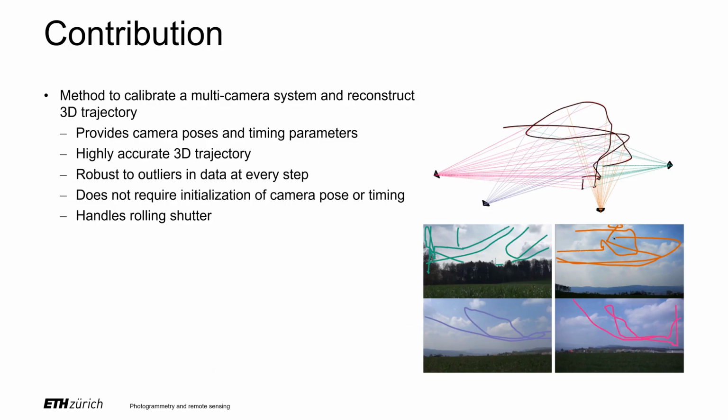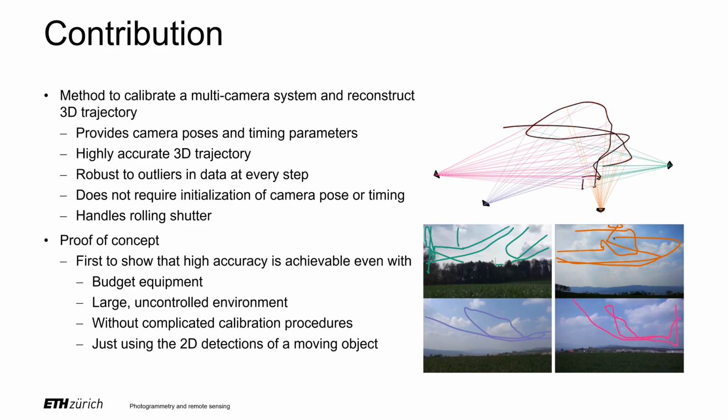We believe that our work contributes in three ways. The first is the method that estimates the camera poses, time shift and scale between the image streams, and a highly accurate 3D trajectory of the moving object. Each of its parts is robust to outliers, does not require initialization of the camera poses or timing, and is able to handle a rolling shutter. The second contribution is the experimental part with precise ground truth, which proves that high accuracy is achievable with budget equipment in large uncontrolled environments and without complicated calibration procedures. All this by using just the 2D detections of the moving object as the input. As a third contribution, we make the code and data freely available.